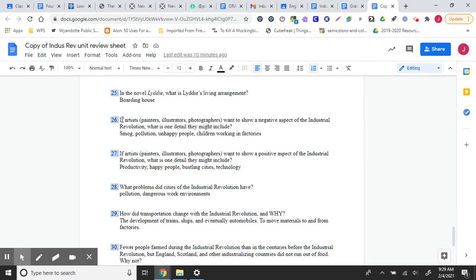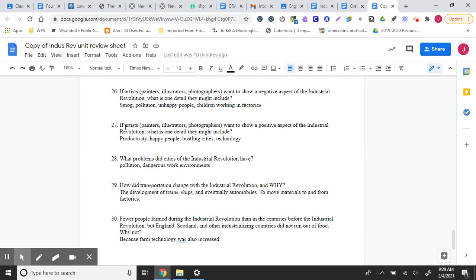26, if artists, painters, illustrators, photographers want to show a negative aspect of the Industrial Revolution, what is one detail they might include? They might have smog in the picture, pollution, unhappy people, and children working in factories. 27, if they want to show a positive aspect of the Industrial Revolution, what is one detail that they might include? So they might have some productivity, people looking happy, bustling cities, and a focus on technology.